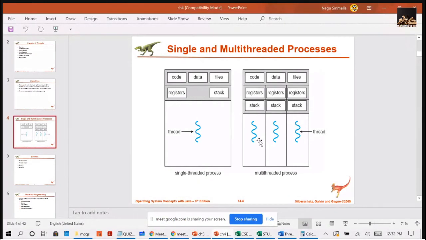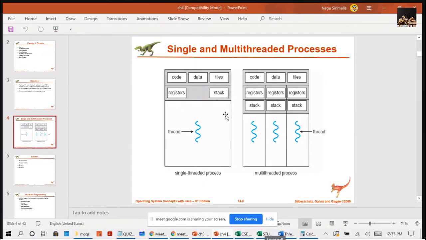If a process has multiple threads of control, that means if your process is divided into multiple threads, these multiple threads can perform multiple tasks at a time, right? They have their own registers and their own stack, but they will be sharing the code, data, and files in common. Very simple.